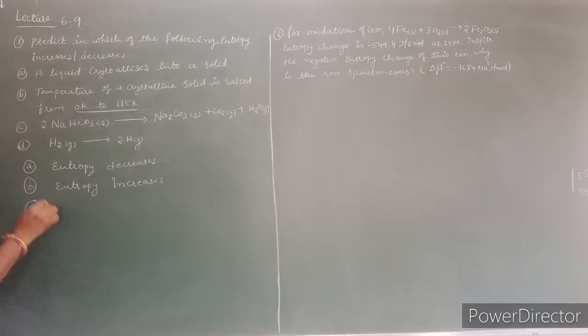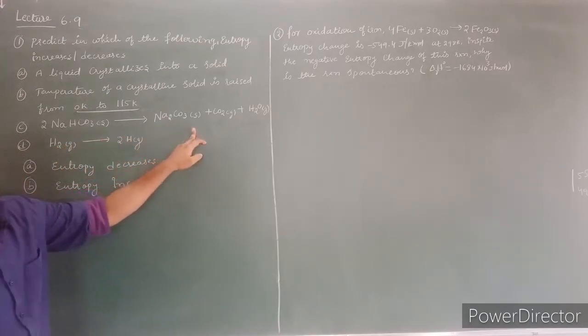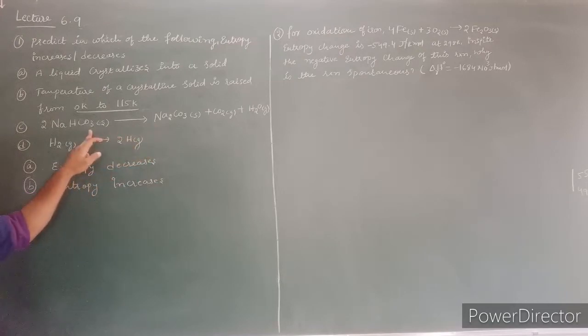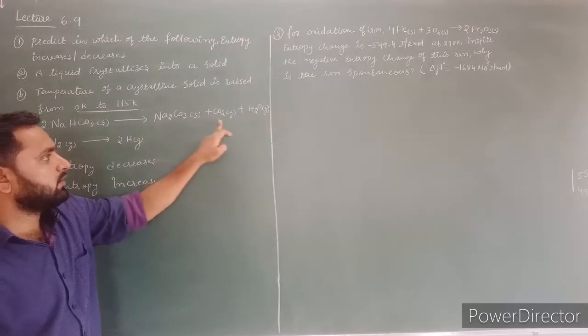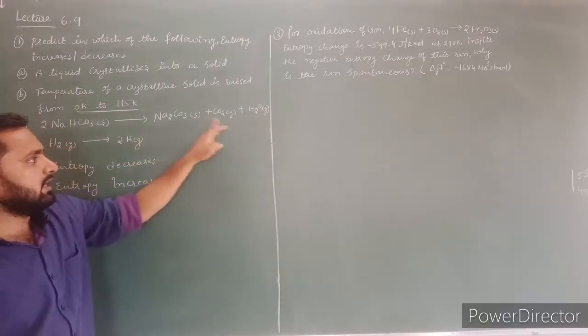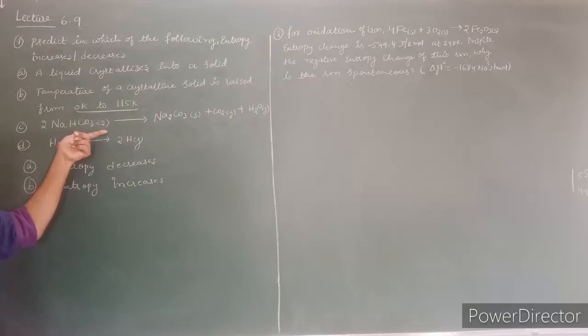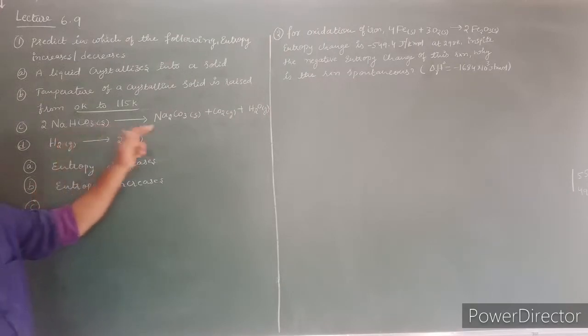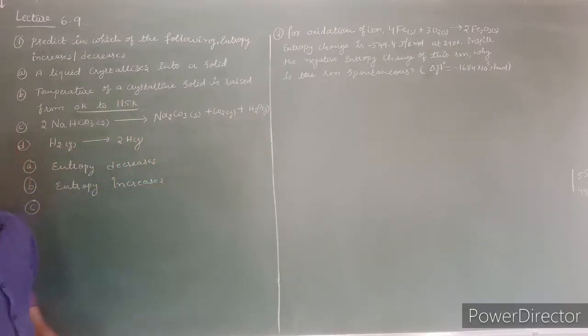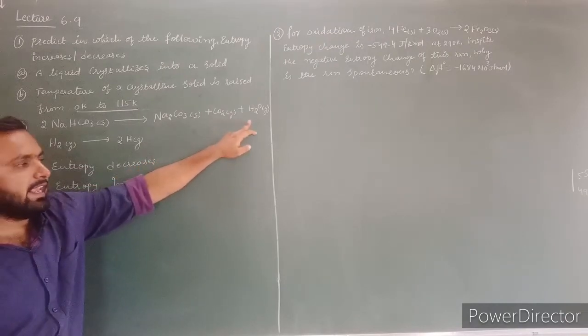Next, let us consider third condition. In third condition, he has given a reaction. Now, before reaction, how many molecules are there? There is only one molecule. After reaction, how many molecules are there? 1, 2, 3. There are 3 molecules. Here, this single molecule is dissociated into 3 molecules. After reaction, number of molecules are increased.